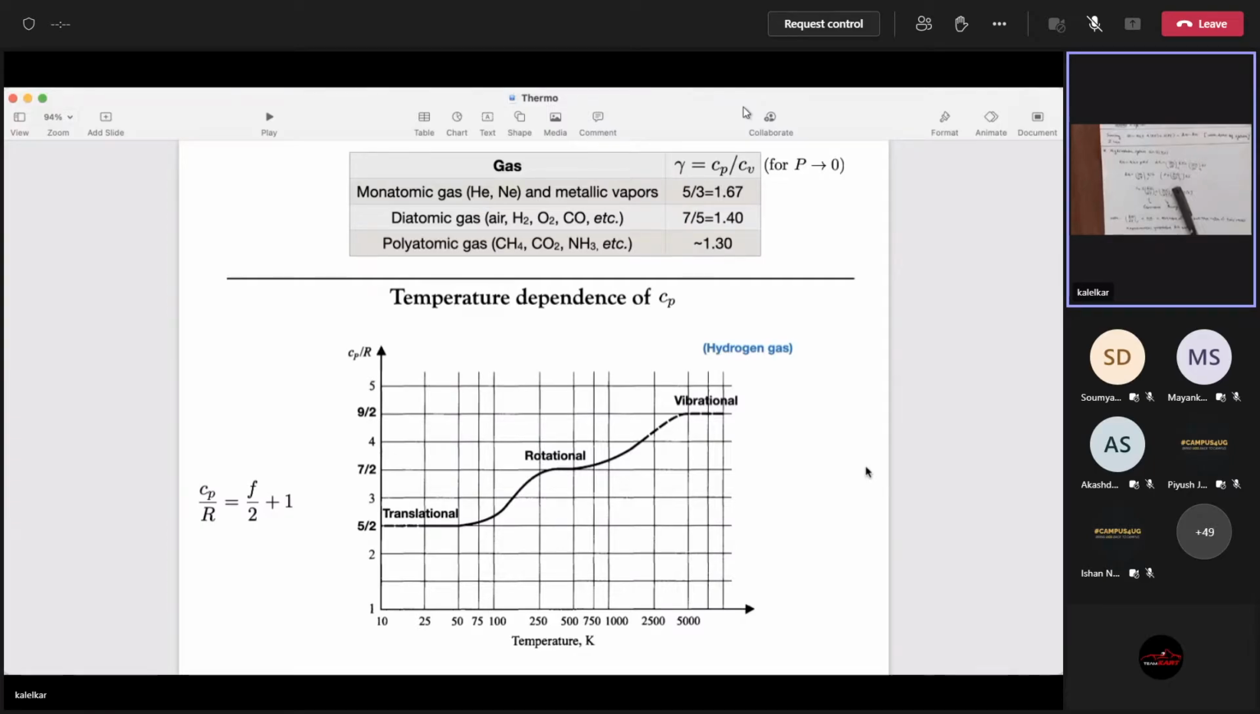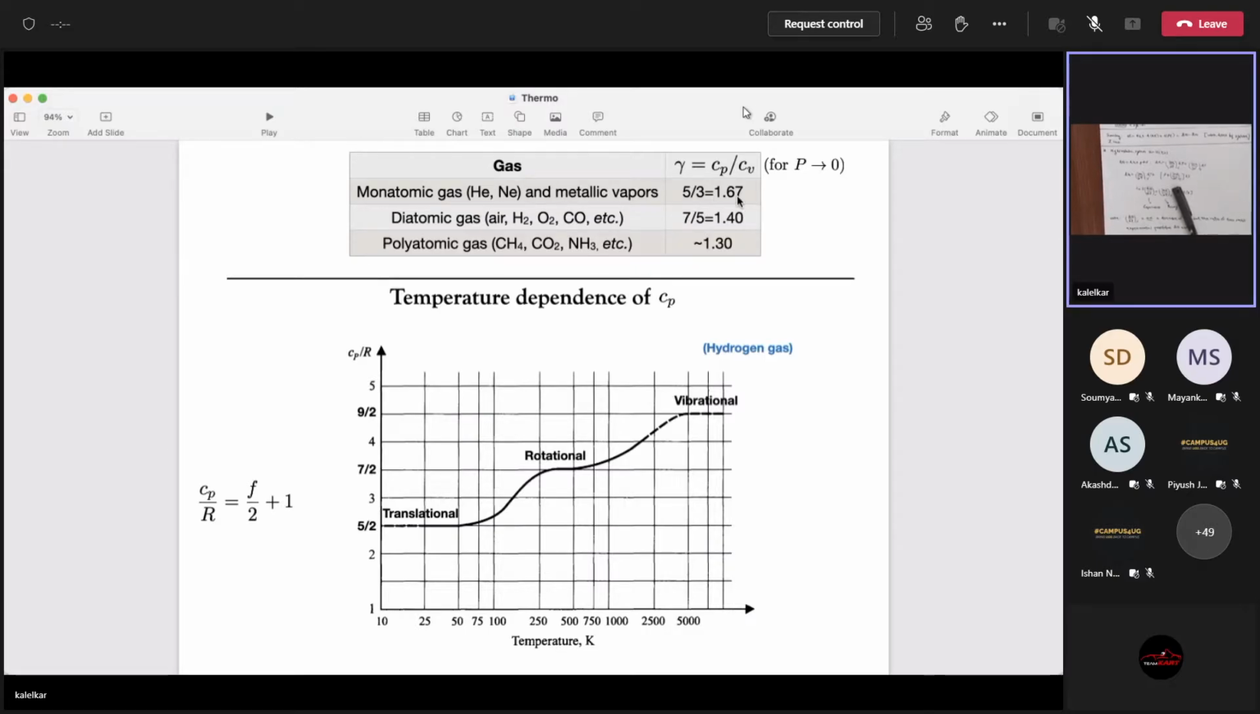Now here is a table of values of gamma for low pressures. That means I'm looking at dilute gases. For monoatomic gas, hydrogen, helium, not hydrogen. Hydrogen is a diatomic gas. Helium, neon, argon, sodium vapor. These are all monoatomic gases.